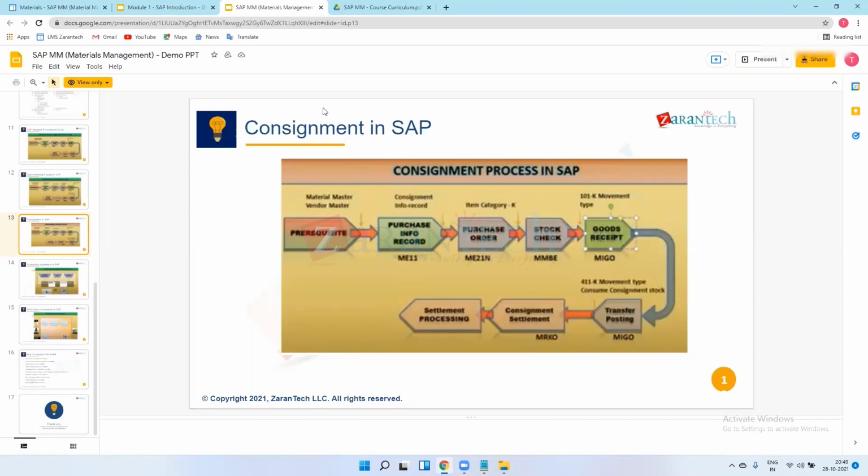Once I pay Amazon, then only Amazon pays you. Before that, ownership is with you only. After the material is delivered to the customer, then only Amazon will pay you. Before that you will not get payment from Amazon.